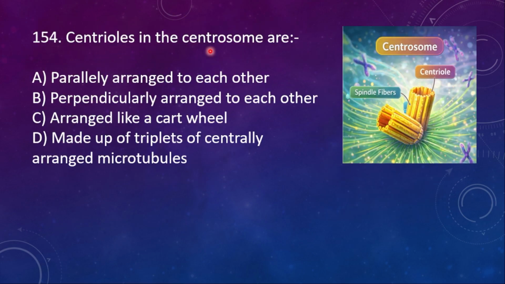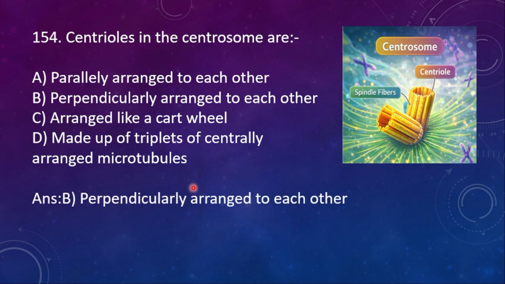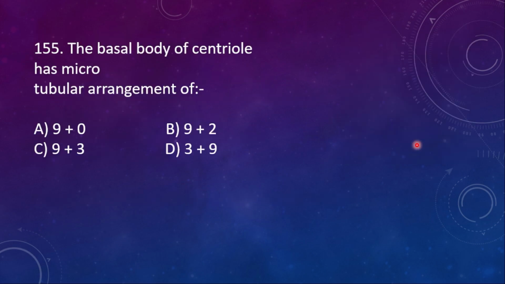154. Centrioles in the centrosome are, these are the centrioles. Centrosome units are centrioles. A, parallelly arranged to each other, B, perpendicularly arranged to each other, C, arranged like a cartwheel, and then D, made up of triplets of centrally arranged microtubules. So here the right option is they are perpendicularly arranged to each other. They are perpendicular, you can see.